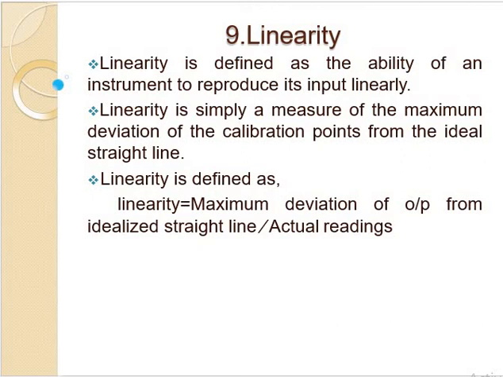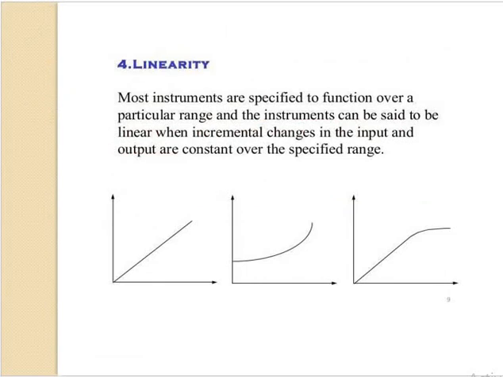Next, we can see the linearity graph. Most instruments specify a function over a particular range, and an instrument can be said to be linear when the changes in input and output are constant over the specified range.